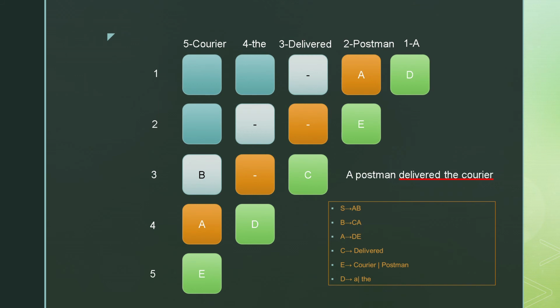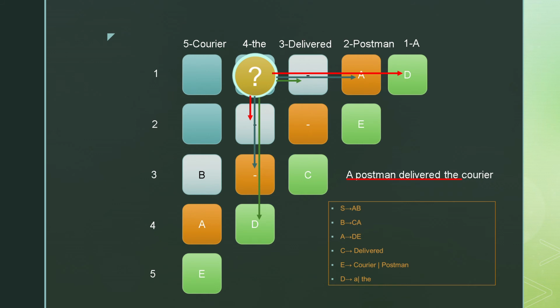Let's move on. The second last diagonal, 1, 4, representing the string "a postman delivered the". Now it can be broken down in three ways. First, we consider A as one string and "postman delivered the" as the other. This would involve concatenating D with phi represented with red arrows. That we cannot do, so we move on to the next.